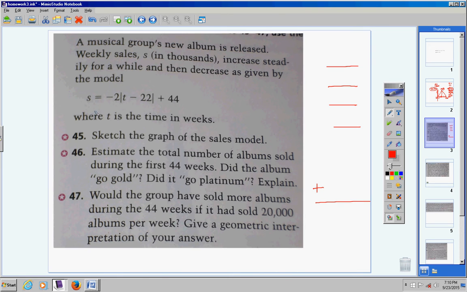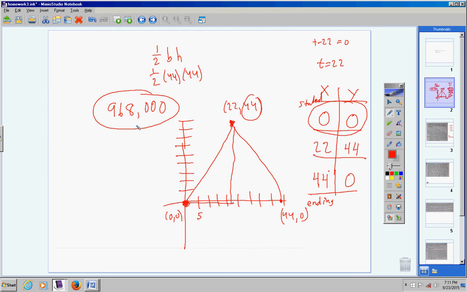If you look on page 105 underneath the picture of the guy who is singing and sweating profusely, it says it's a gold album if he sells over 500,000 copies. It's a platinum if he sells over 1 million. Well, we did not make 1 million, but we did sell over 500,000, so the answer is it was a gold record.